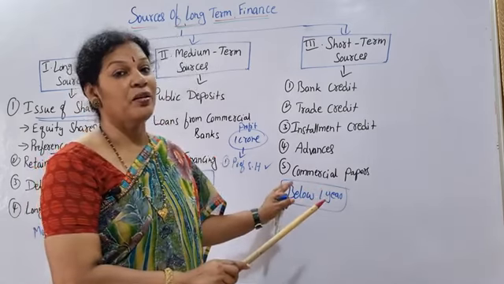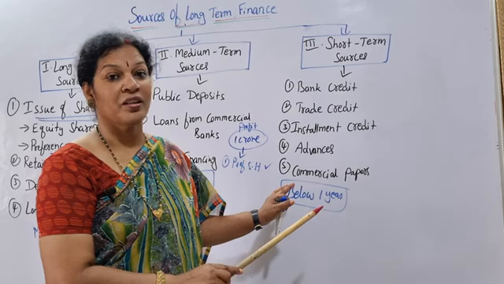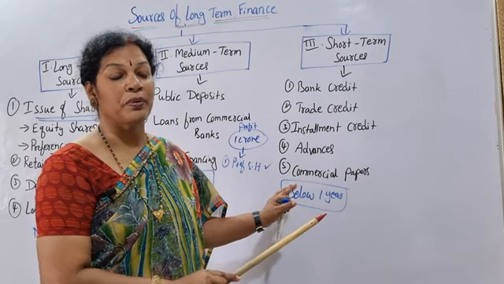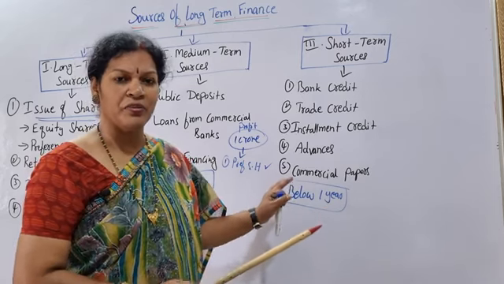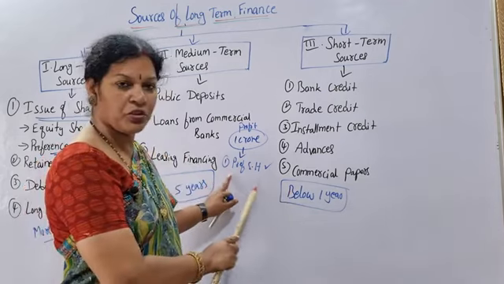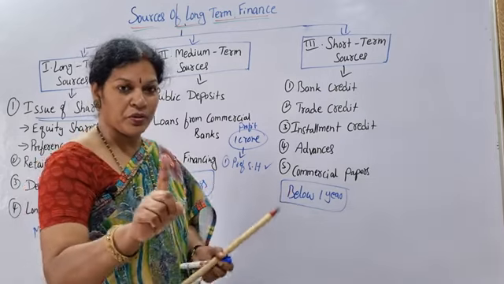They are not going to bear the losses. They are not going to share the losses of the company. They are going to share only the profits. That is why we call them the preference shareholders. This is the first point to remember.